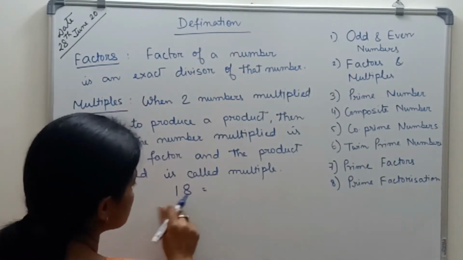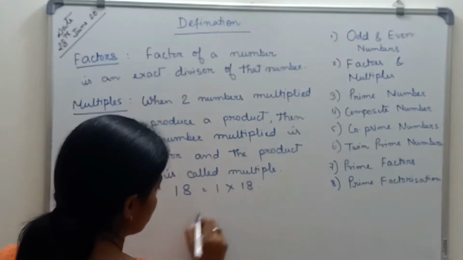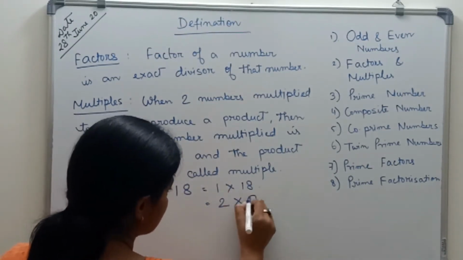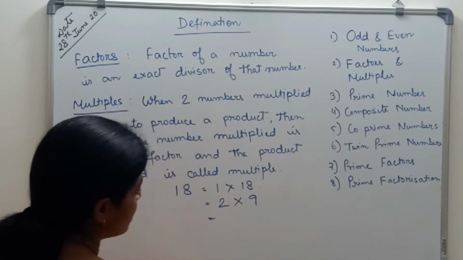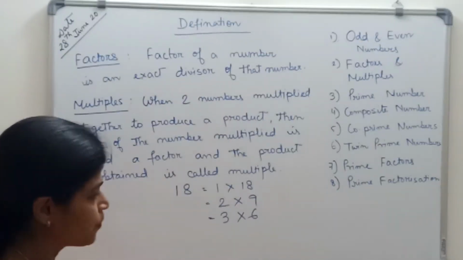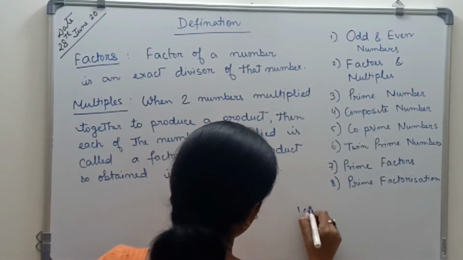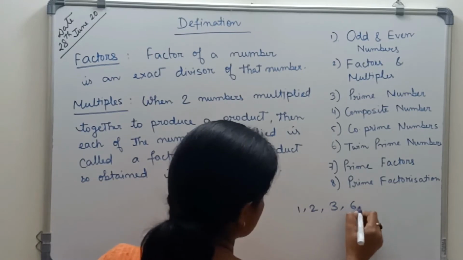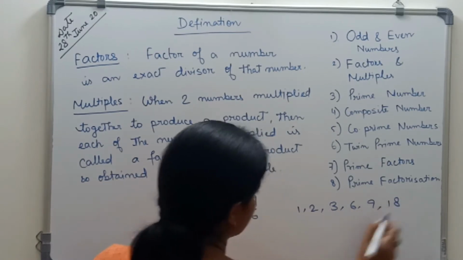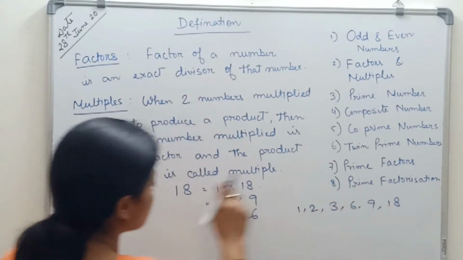So if I say find the factors of, suppose, 18. What are the factors of 18? Then 1 into 18 is 18, then 2 into 9 is 18. Any more number? 3 into 6 is 18. Any more number? No. So what are the factors of 18? 1, 2, 3, 6, 9 and 18 are the factors of 18.